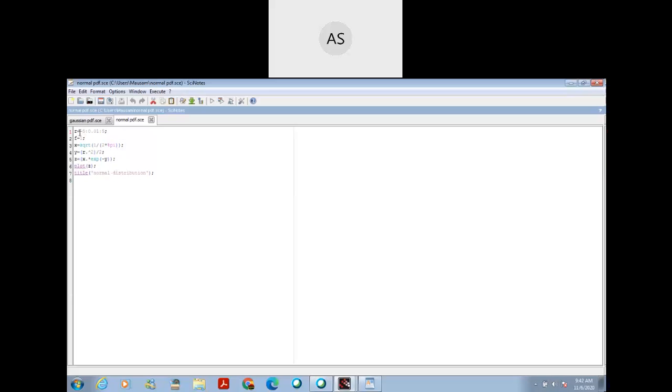Here the data r is from minus 5 to 5 and the increasing step is 0.01.